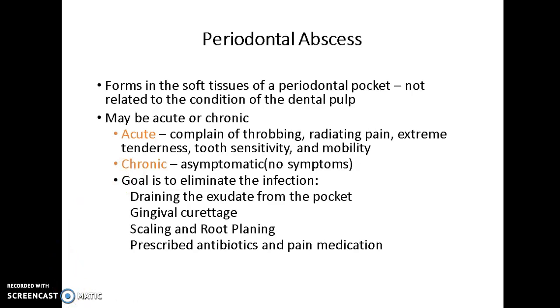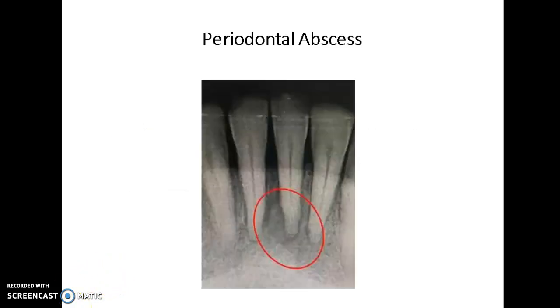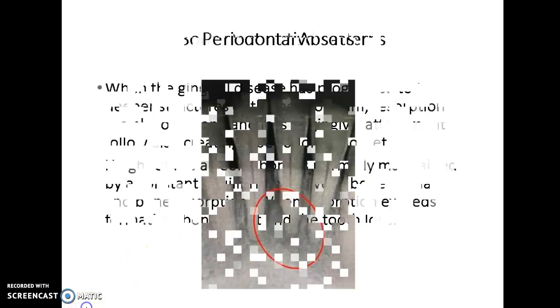The goal of treating a periodontal abscess is to eliminate the infection, draining the pus or the exudate from the pocket, doing some gingival curettage, scaling and root planing, and then prescribing antibiotics and pain medication. Here's a look at a periodontal abscess. There is no disease of the tooth or the pulp, but since there are periodontal lesions, this has led to this radiolucency at the apex of the tooth, leading to an abscess.